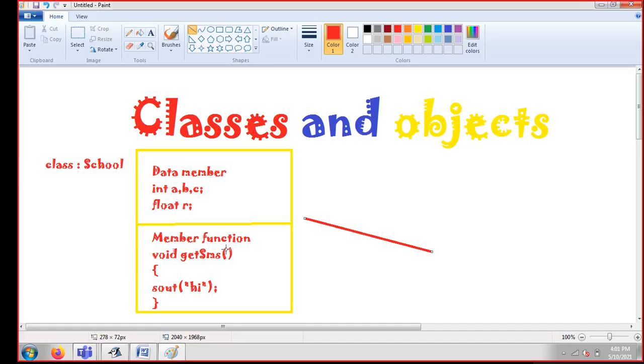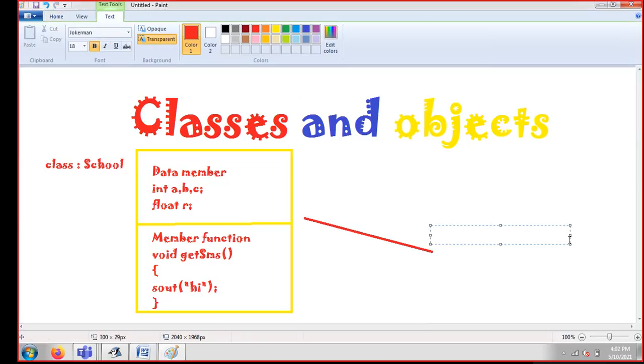The class name is School. You need to create a key so that you can come into this class and access these things. You just need to create some connection with this class School so that you will be able to use these data members and these member functions. So I'm going to create an object of the class. How to create an object of my class, I'm going to explain to you, guys. Just like Scanner, if you remember my Scanner class, you can go back to my old sessions and see how I declared Scanner there.